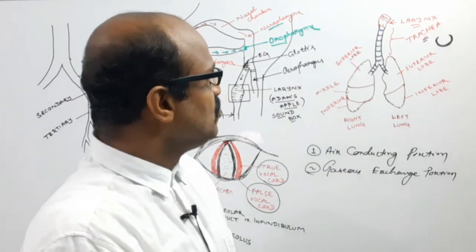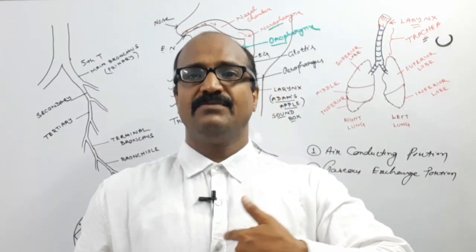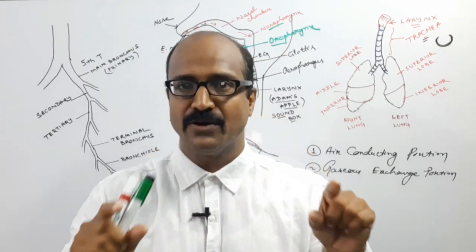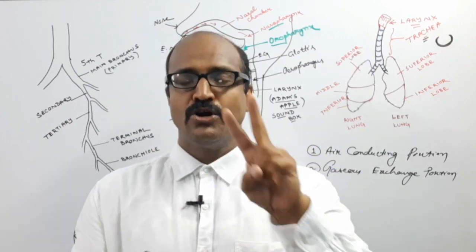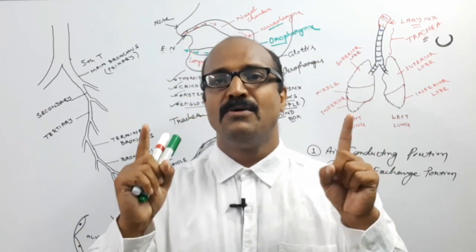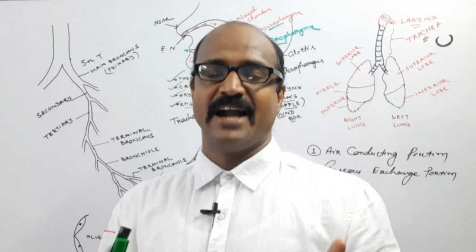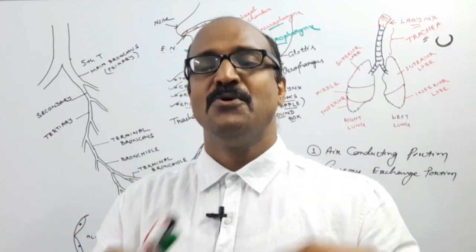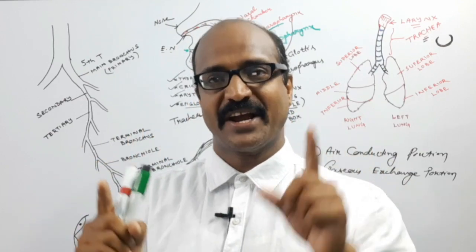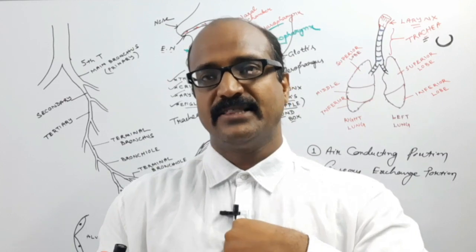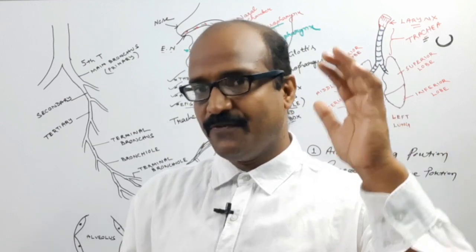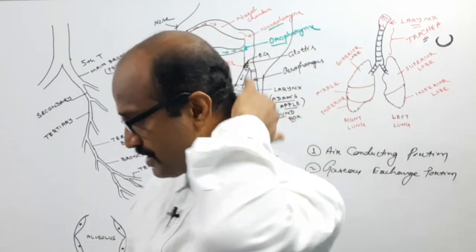So this trachea, at the middle of the thoracic chamber, bifurcates into two main branches known as bronchus, plural bronchi. So two primary bronchi or main bronchi. The trachea bifurcates at the level of the 5th thoracic vertebra.